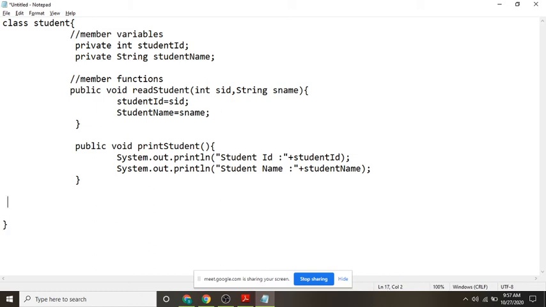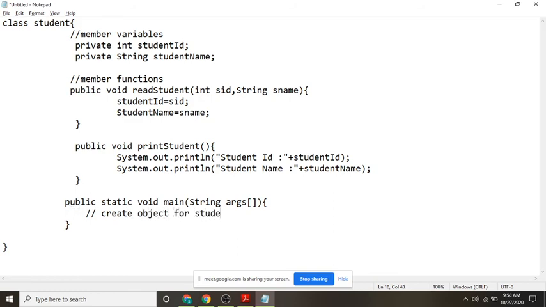So what I'll do here? Now I'll write a main method here. How do you write the main method? public static void main, String args. What should you do in the main method? So we have to create an object for the Student class.